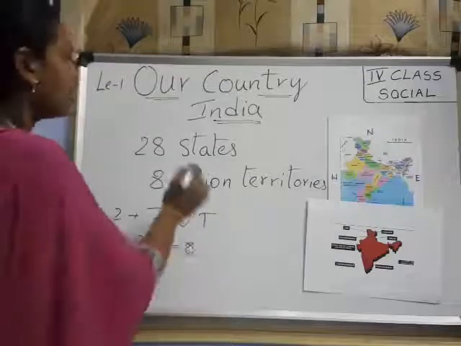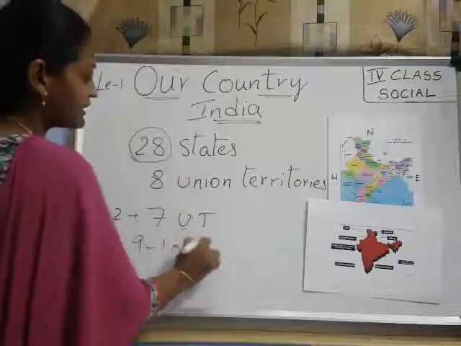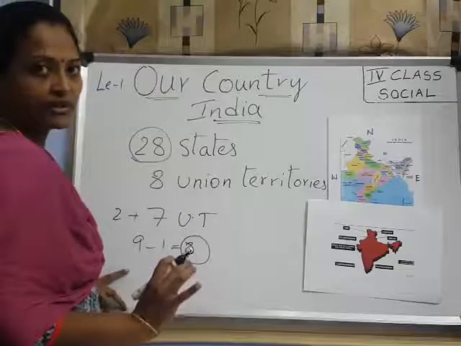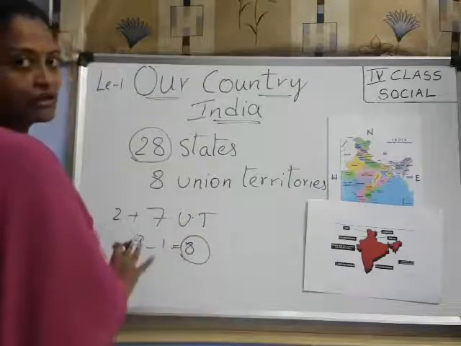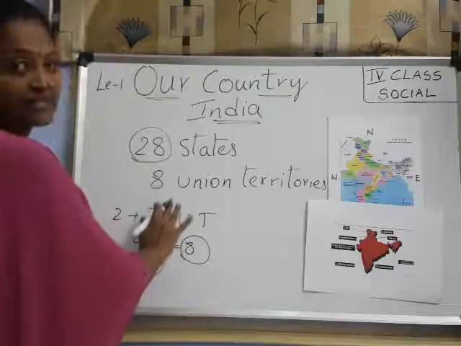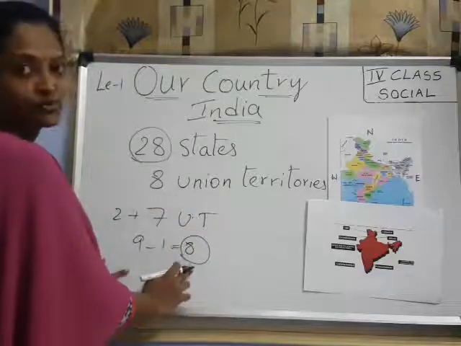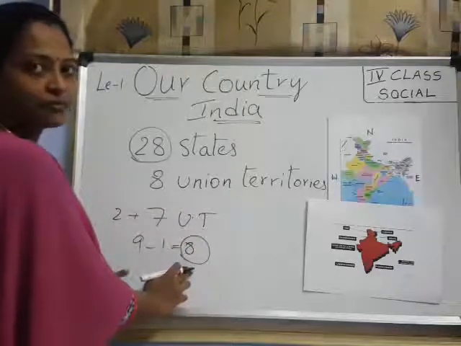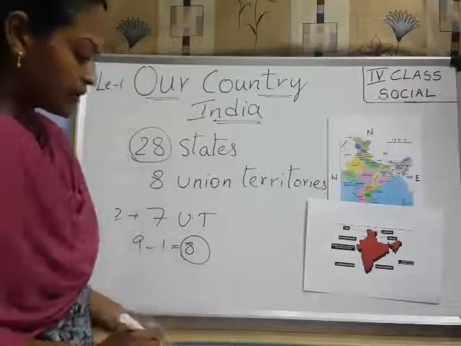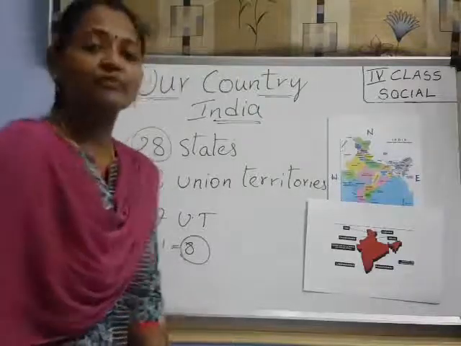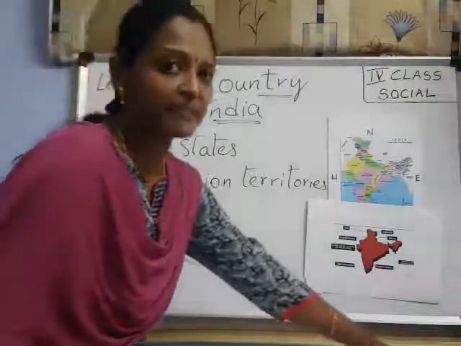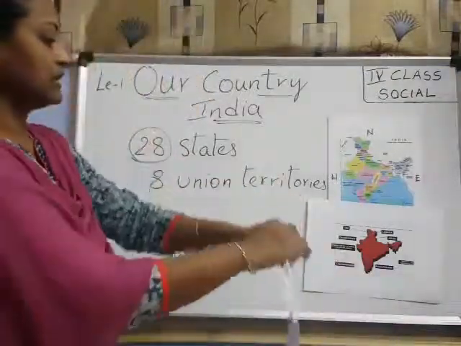Remember like that. How many? 28 states and 8 union territories. Okay, don't write 9. 9 is not correct, and 7 is also not correct. You have only 8 union territories. Understood? Now look here, children. I will tell you about the union territories and their capitals.